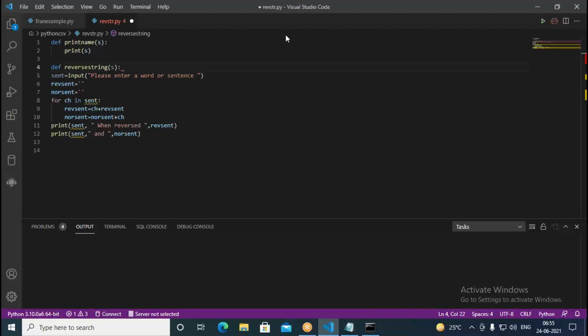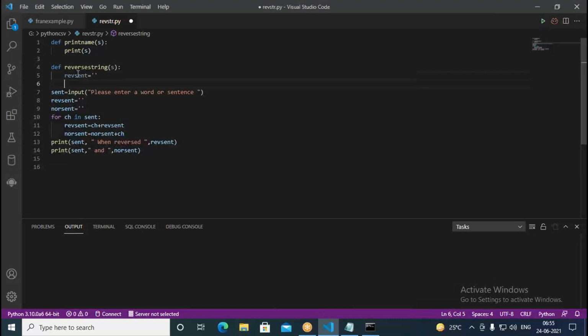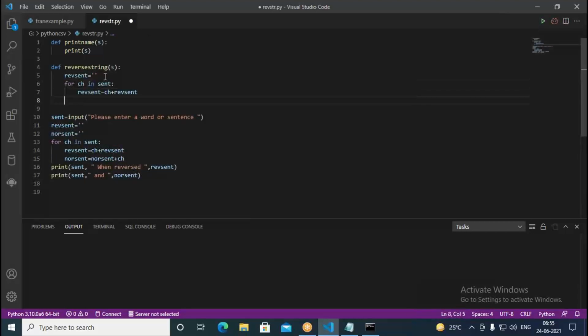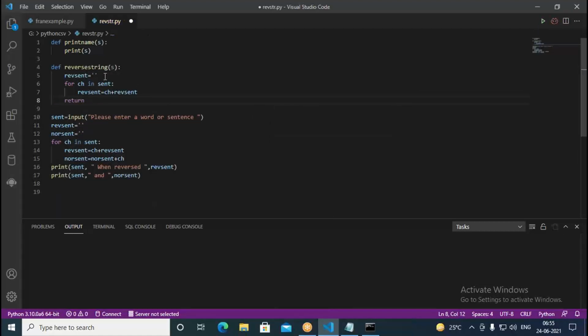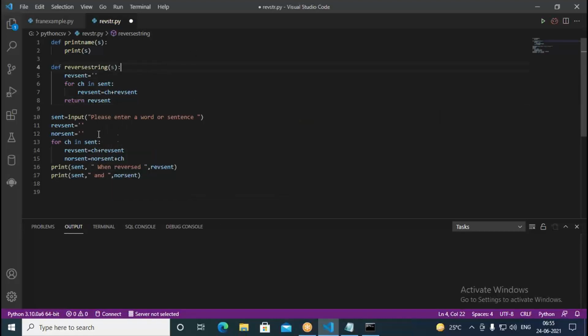Here I take the same thing. For ch, I take a variable in this and put it here. This becomes a local variable. After that, I go with a for loop. The for loop I take from above and put here. At the end, we have to return, so write return followed by revSent. So this can reverse the given string using the function.